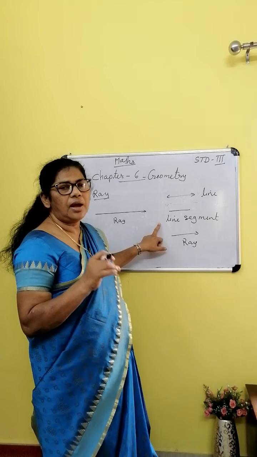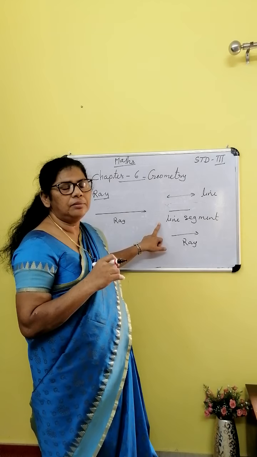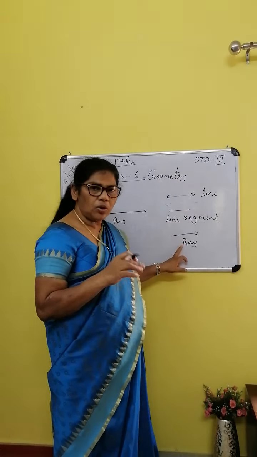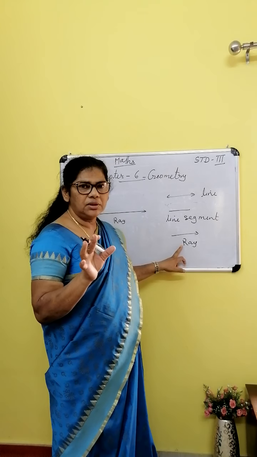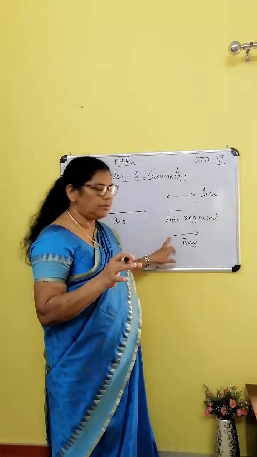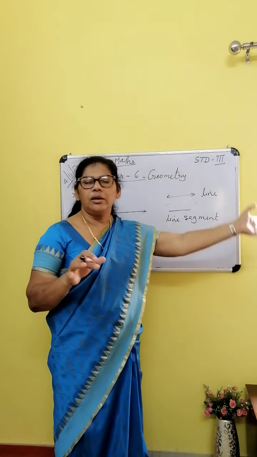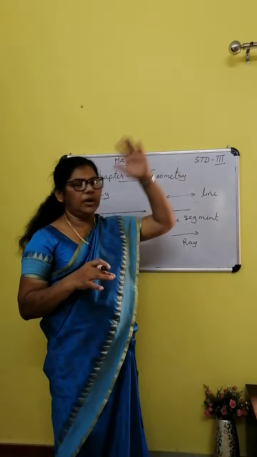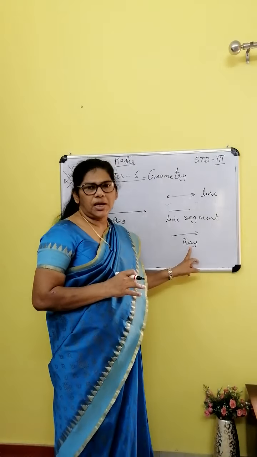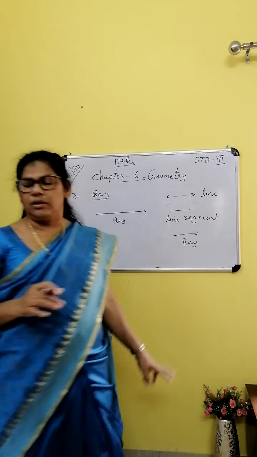A line we cannot measure. A ray also we cannot measure because it has no end point. A ray has one end point, but the other end can extend to any place, so it cannot be measured. That is called a ray. Understood?